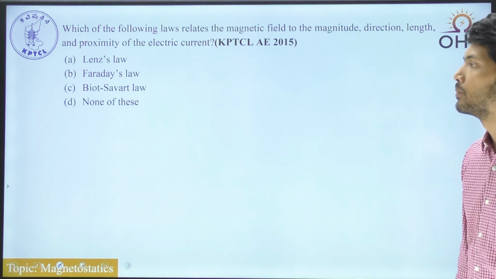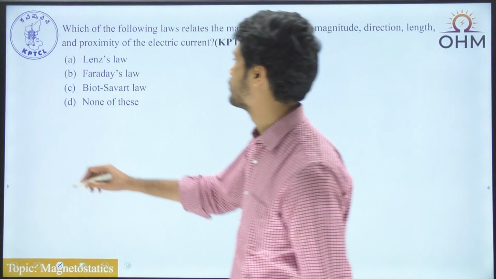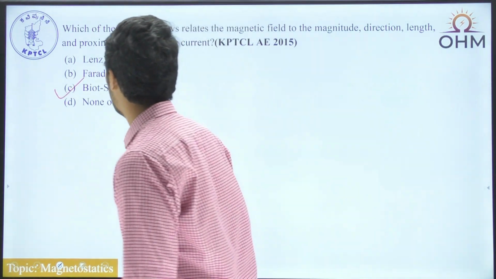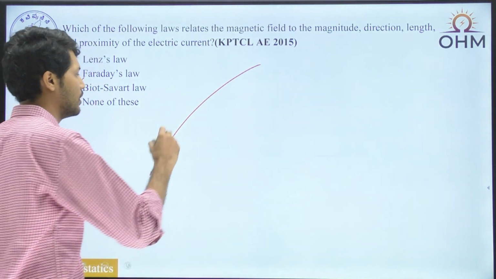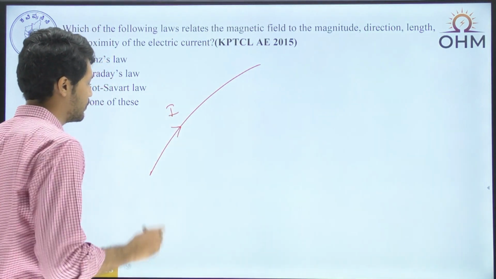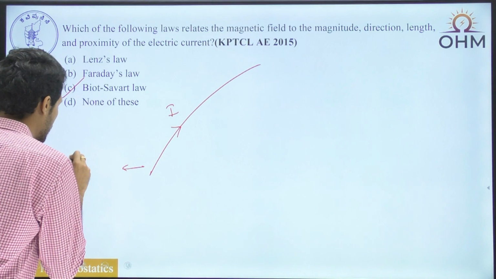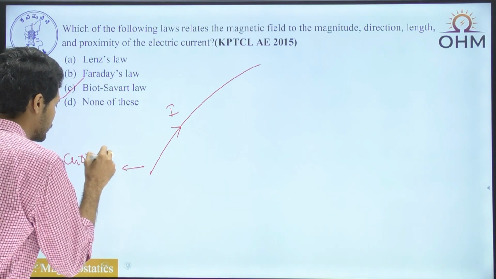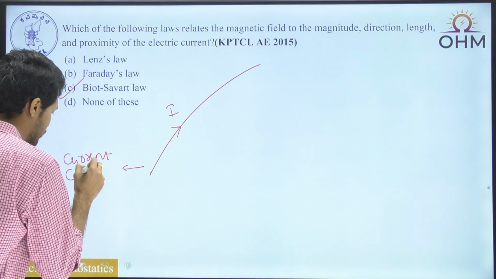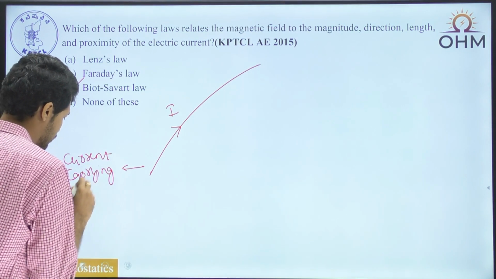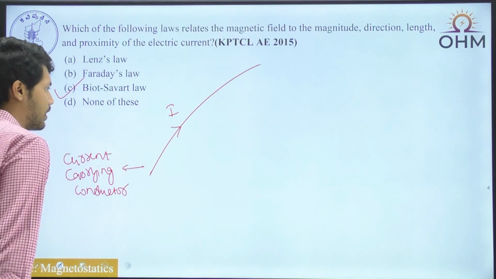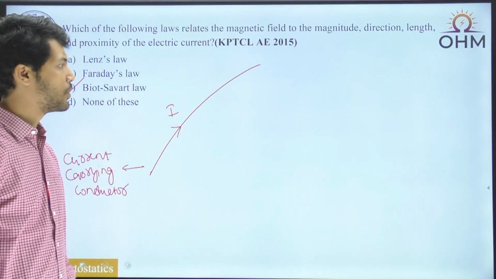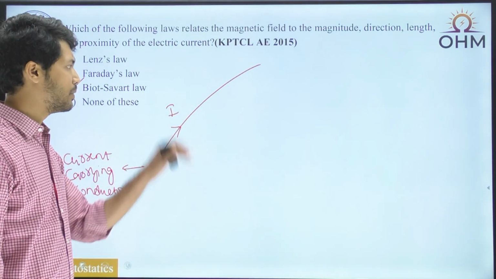Let me tell you, the answer is nothing but Biot-Savart's law. Biot-Savart's law says that, let's assume that you have a conductor. This is a conductor carrying a current of I. So this is a current carrying conductor. And this current carrying conductor produces a magnetic field around it.